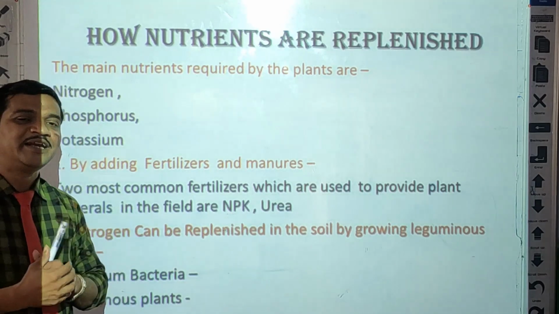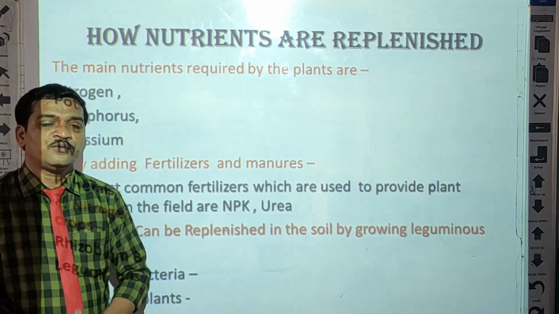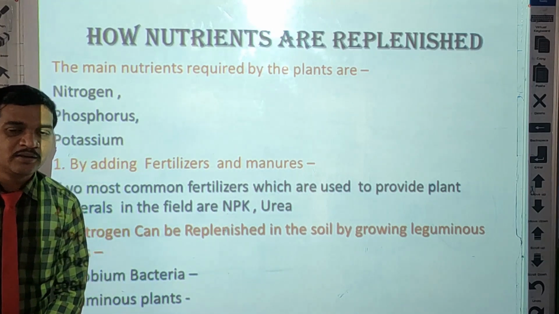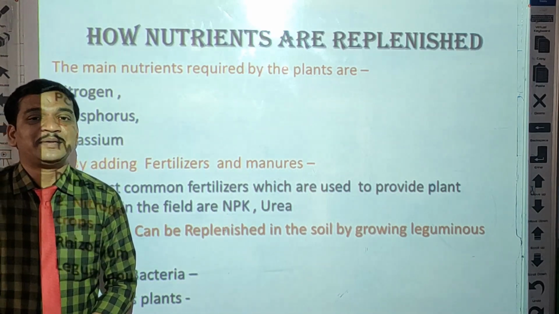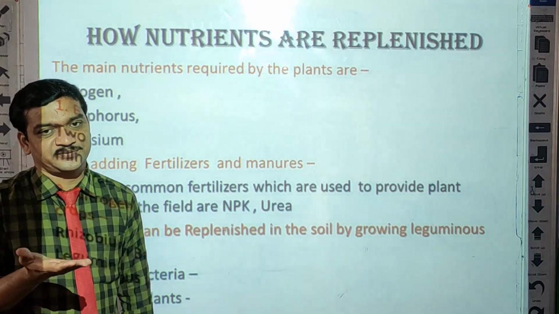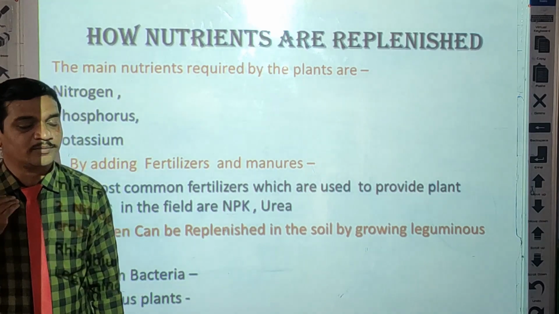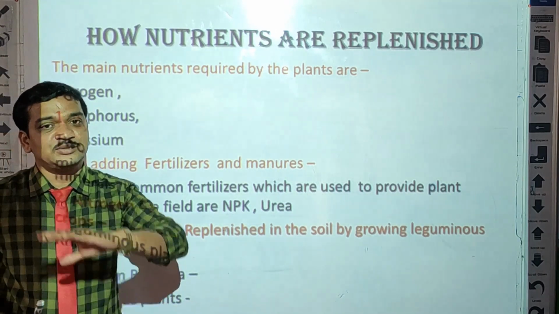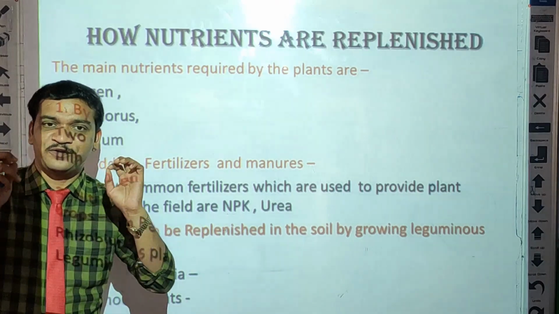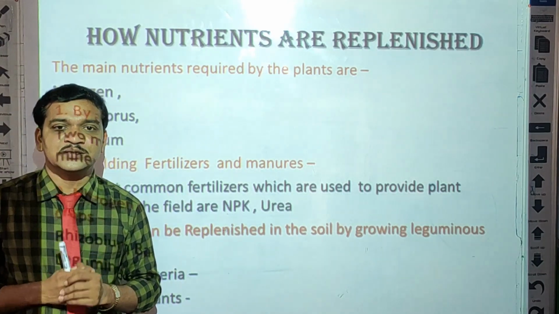Now what is fertility of soil, students? Fertility of soil means capacity of growing crops.